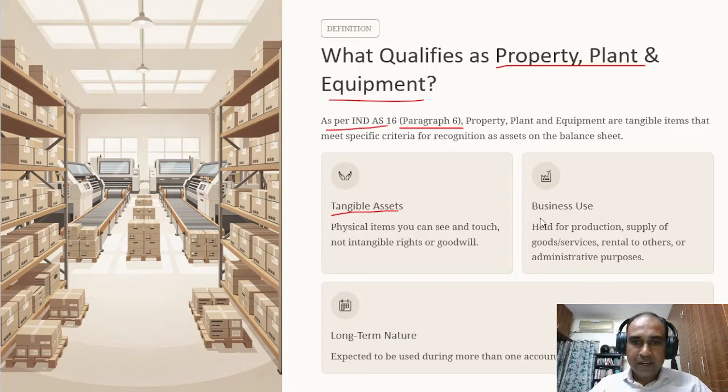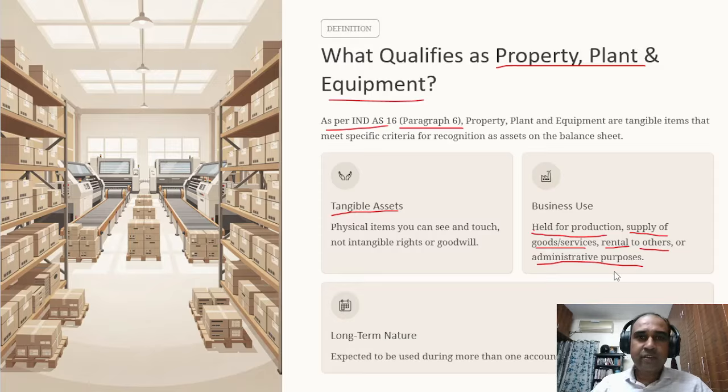Under para number 6, I have broken down this definition into three components to make it simple. So the standard tells that it has to be a tangible asset, something which is held for production. Stay with me, guys. Held for production, supply of goods or services, for rental to others, or for administrative purposes. Each word has a meaning actually. So it has to be a tangible asset which is held for production.